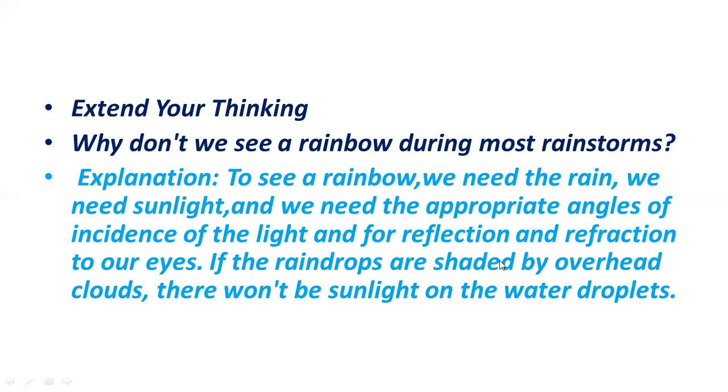If the raindrops are shaded by clouds or covered by the clouds, then the sunlight will not fall on the water droplets, and in turn no rainbow will form. So for the formation of a rainbow, the requirements are rain, and then sunlight, and then the falling of sunlight with a specific angle on the raindrops. If the raindrops are covered by the clouds, then sunlight will not fall on the raindrops properly, and then no formation of rainbow.